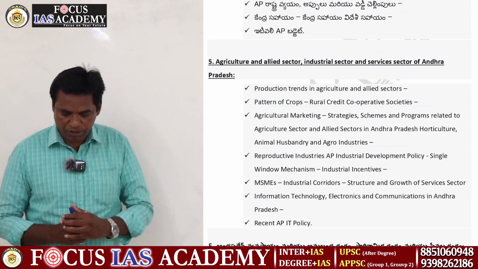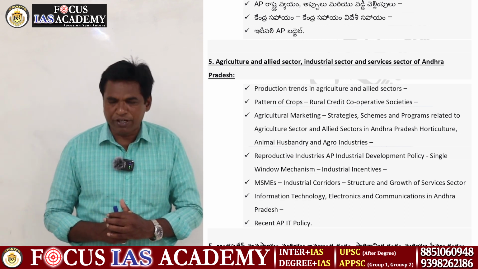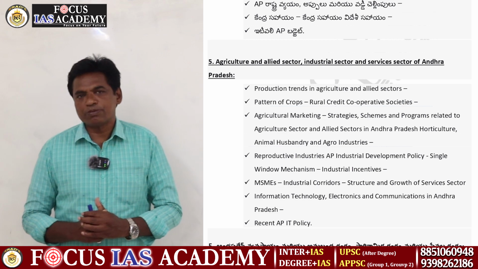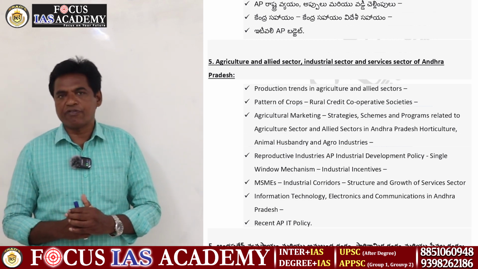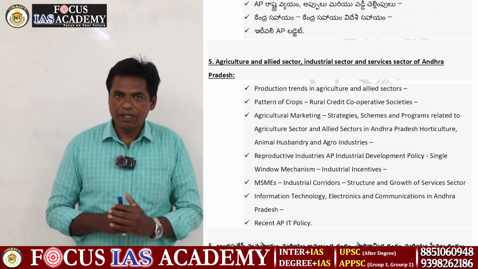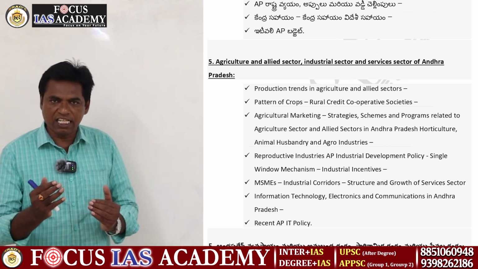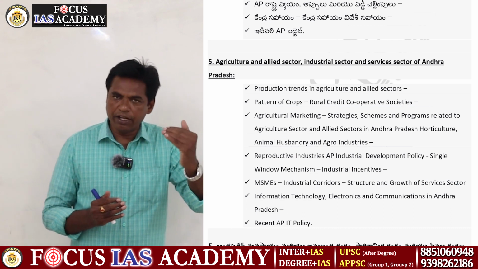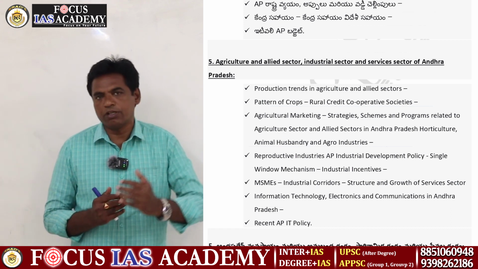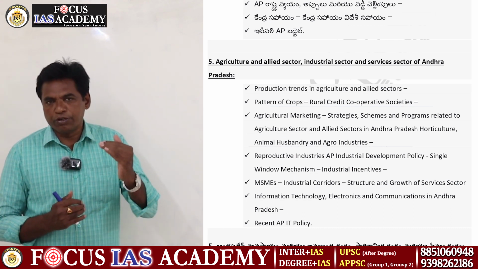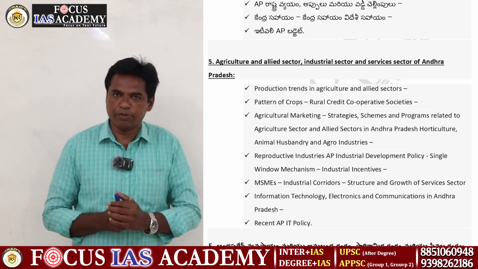Then the pattern of crops and rural credit cooperative societies. Pattern of crops means different areas, different crops. The districts with the highest water facilities are West Godavari and East Godavari, which produce rice with high productive capacity.